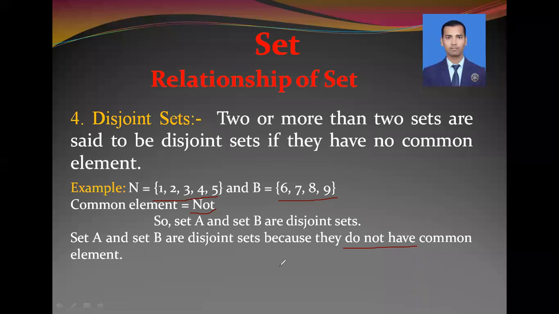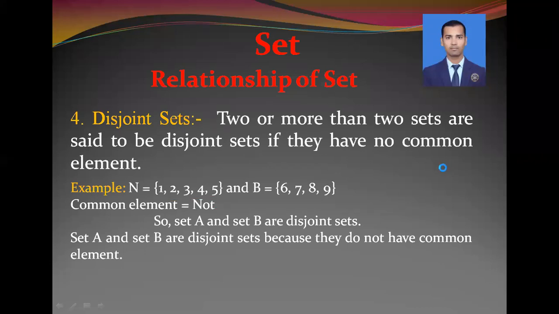If they have common element, it becomes overlapping set. But in the same way, if they do not have the common element, the given sets are disjoint sets. Remember this thing. I hope you are understanding about these 4 types of sets.